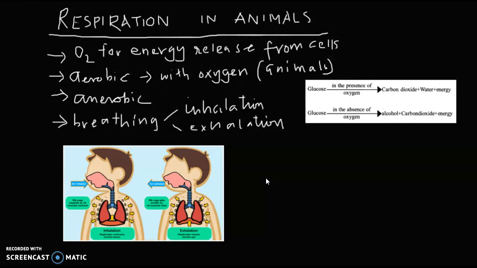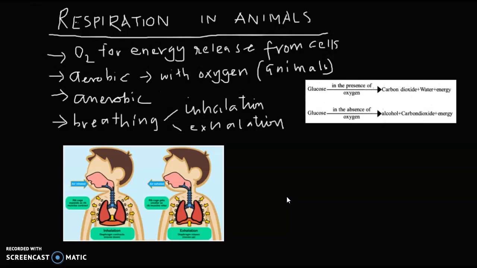Only after energy is made, and to make this, we need to respire. Okay, we need to take in air and breathe it out, and this is called cellular respiration. When O2 is taken in, energy is released from cells. Okay, there are two types of respirations: aerobic and anaerobic.